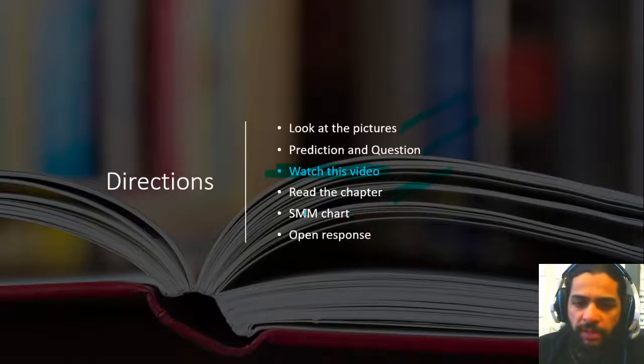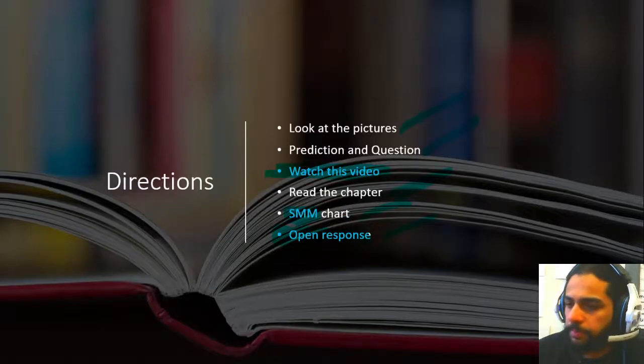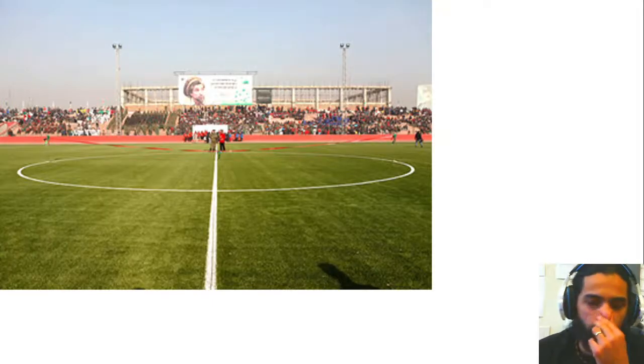You're going to fill out the Says Means Matters chart, or the SMM chart. Then you're going to do a quick open response, and please, as always, remember to use a piece of evidence to support your claim. Remember, you can find some evidence right there in your chart. You can find that evidence in the book. So let's talk about those 4 pictures.